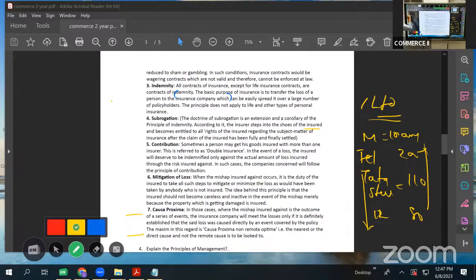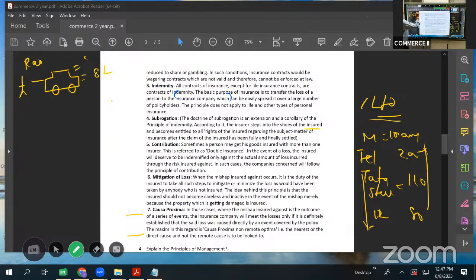Suppose, again, there was this Mr. Rao. He had a car. He took insurance of the car. The car value was 8 lakh. He took an insurance of 5 lakhs. He took a policy of how much? 5 lakhs. He was paying premium for 5 lakhs. And his car met with an accident. Listen carefully to what I said. He has taken a policy of 5 lakhs and was paying premium on a 5 lakhs policy. His car met with an accident and the total damage was assessed at 1 lakh.